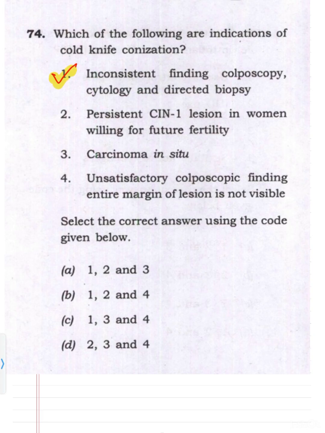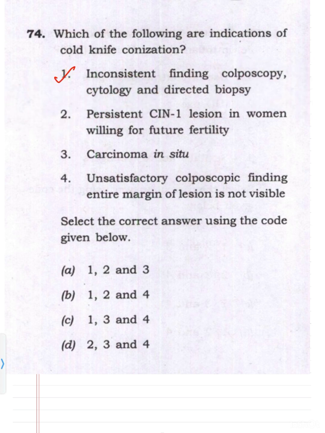For example, you find on the pap smear it suggests that it is HSIL. On biopsy, you find it is CIN1. And when you do colposcopy, these findings do not match. Now you will be doing diagnostic conization. So you will be doing cold knife conization. So the first option is correct.